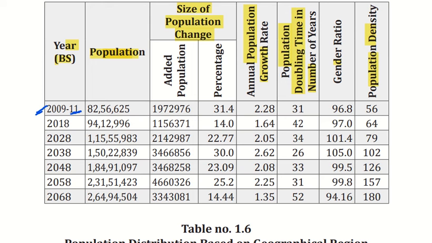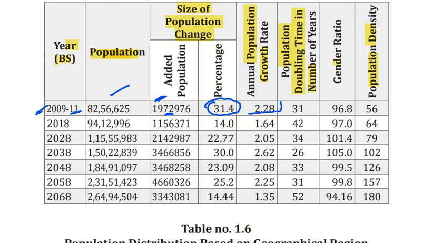So in 2009 to 2011 the population was 82 lakh, approximately 82 lakhs 56,000, and the added population was this much, 19 lakh 72,000. That is, if you talk about in percentage, it is 31.4 percentage.